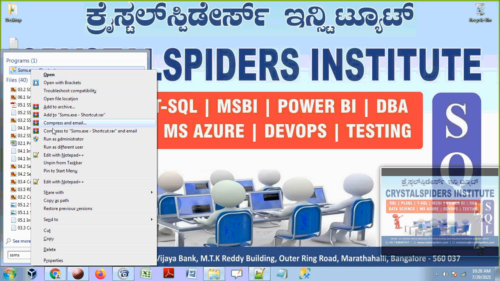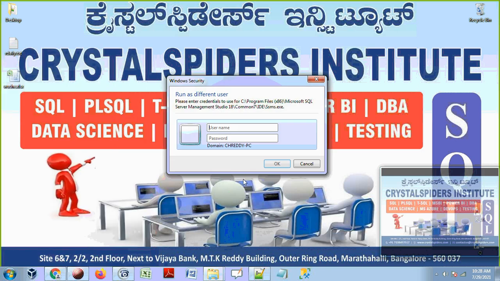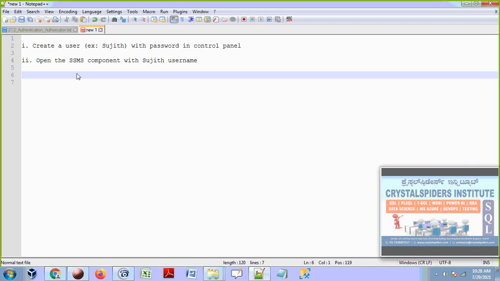Shift button and right click. Now you will see run as a different user. Press the shift button on your keyboard and right click on the mouse. Then you will see this short menu, and in this short menu you can get run as a different user. So now it is asking to enter the username and password under which account you want to open the SSMS component.